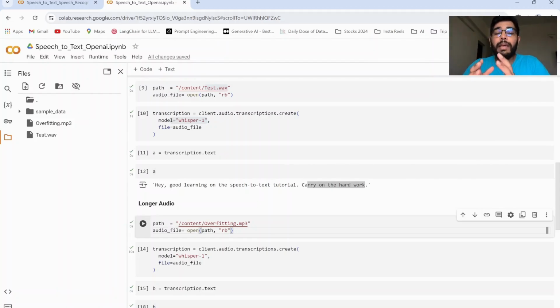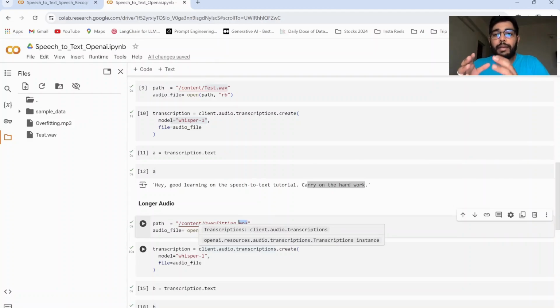But this problem is mitigated with OpenAI's Whisper model, which can take multiple audio file extensions other than WAV. So .mp3 is not a problem over here. Secondly, an audio file which is less than 25 MB can be used directly for transcription over here, and it gives us accurate results.